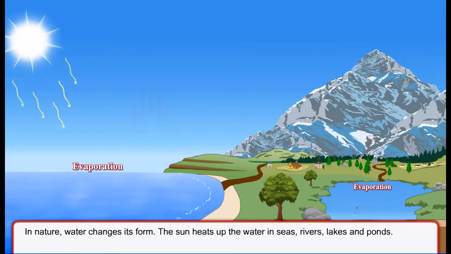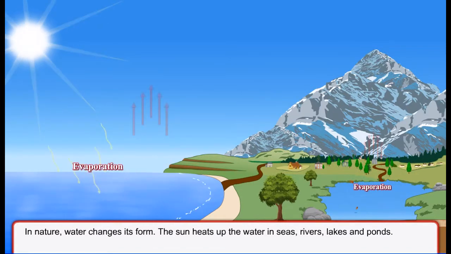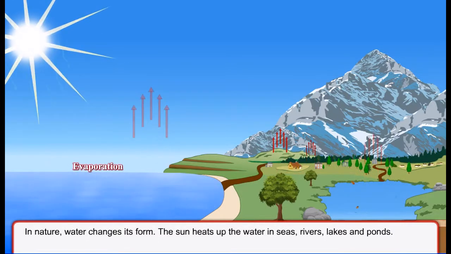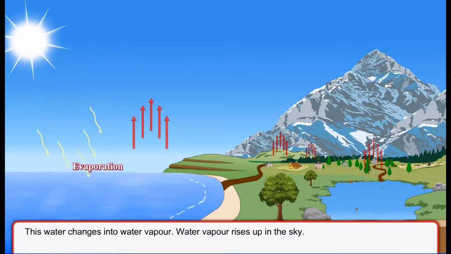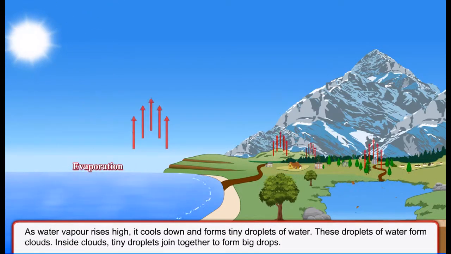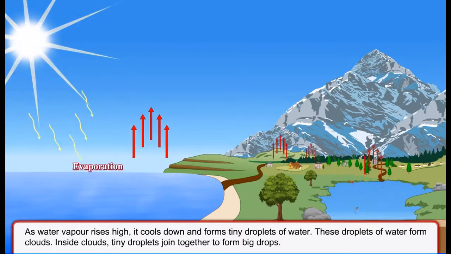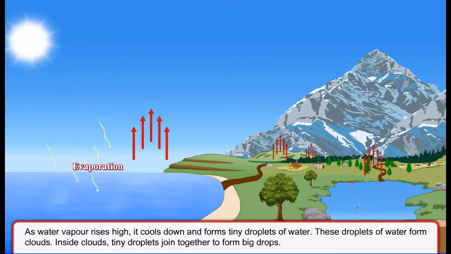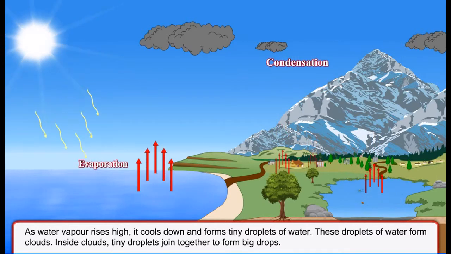Water cycle. In nature, water changes its form. The sun heats up the water in seas, rivers, lakes, and ponds. This water changes into water vapor. Water vapor rises up in the sky. As water vapor rises high, it cools down and forms tiny droplets of water. These droplets of water form clouds.